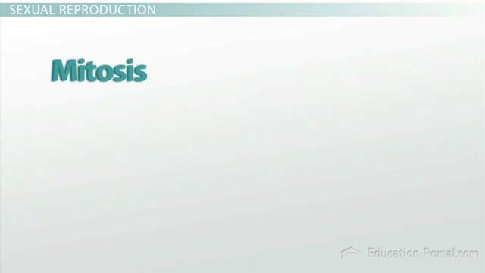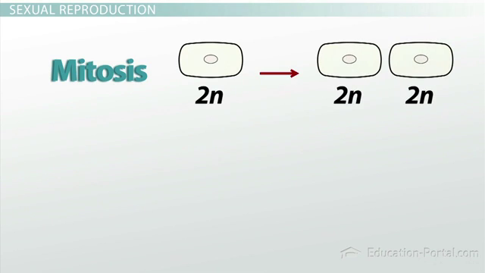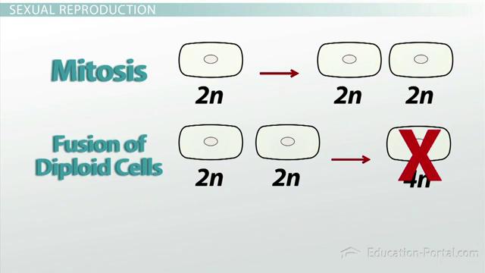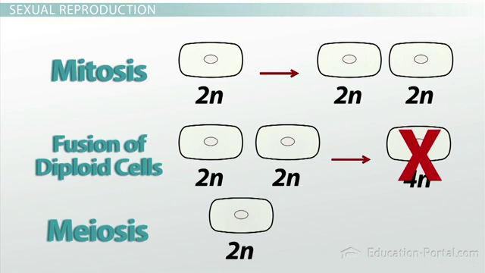Well, mitosis won't do us any good if we're starting out with a diploid cell, because mitosis will only allow us to make more diploid cells. And the gametes have to be haploid, because if we fuse diploid cells together, we'd end up with a cell with too many chromosomes. To solve this problem, sexually reproducing organisms have evolved a second specialized type of cell division known as meiosis.